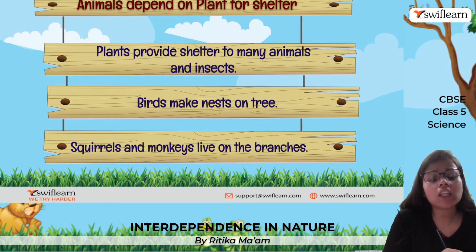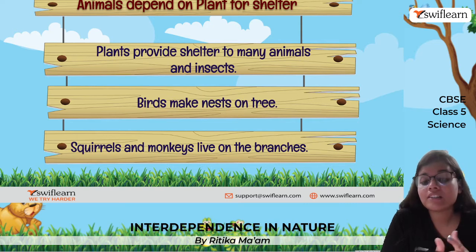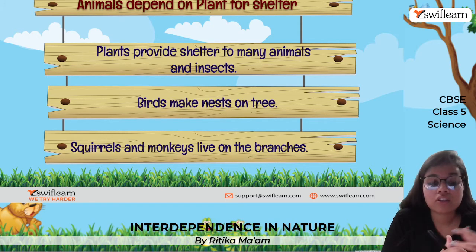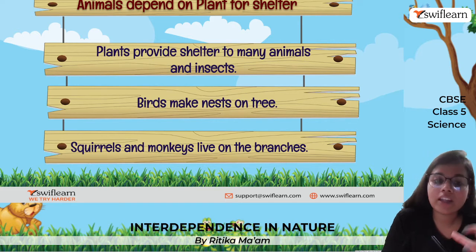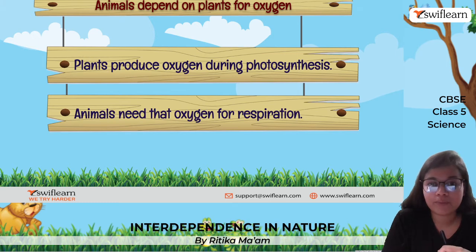Okay, next, talking about the shelter. So plants provide shelter to many animals and thousands of insects. The birds make their nest on trees. Squirrels and monkeys live on the branches, right? So many animals depend on the plant for their living, for their shelter needs.